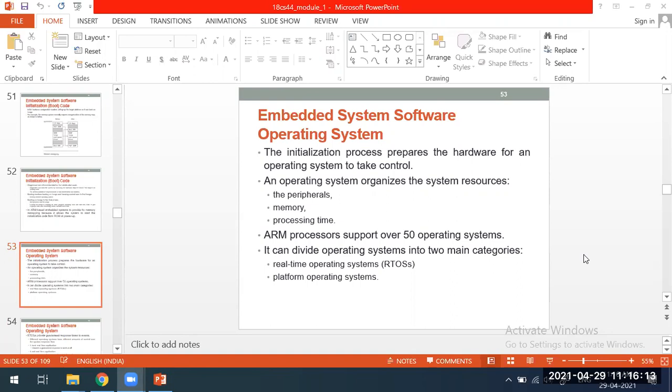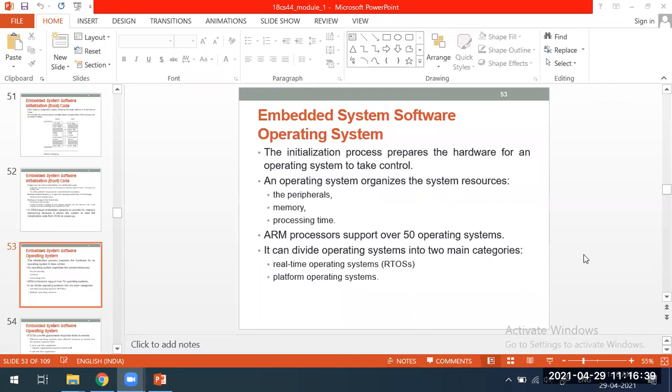See, this operating system, it's a very big code, very huge code, millions of lines will be there. But when it comes to the embedded system, that size will be very less. Mainly, there are 2 types of operating system. One is real-time operating system. Another one is platform operating system.